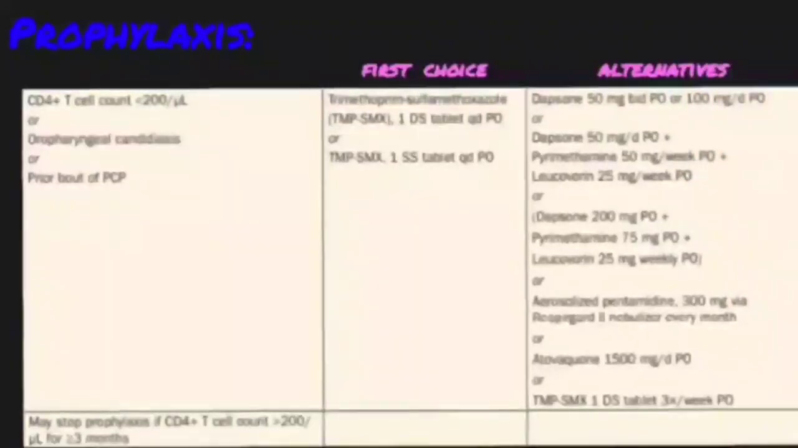So first line will be the trimethoprim-sulfamethoxazole combination. Alternate therapy will be dapsone, pyrimethamine with leucovorin, or aerosolized pentamidine. Also, we have to stop this if the CD4 T cell count increases above 200 per microliter for more than 3 months. So these patients won't require prophylaxis.